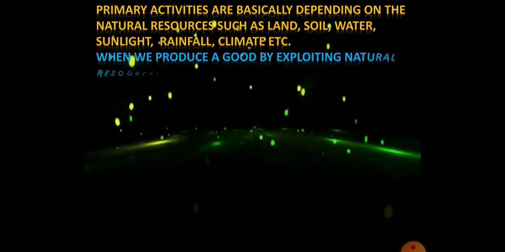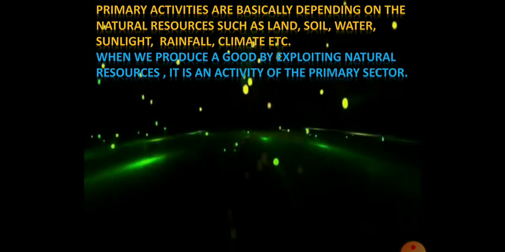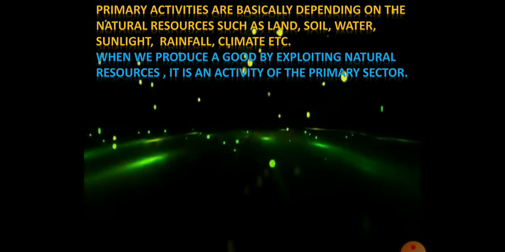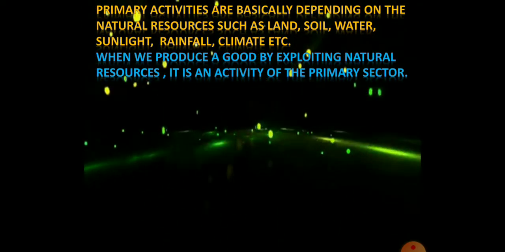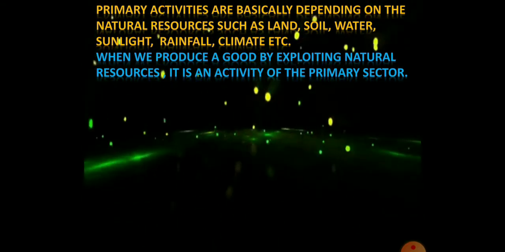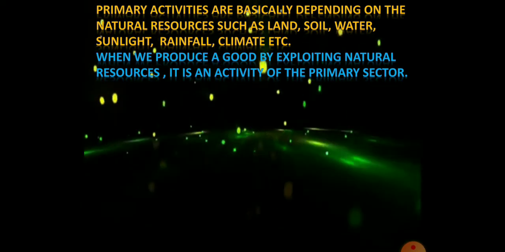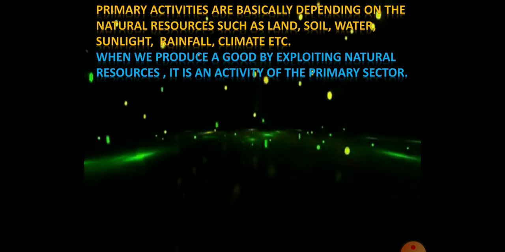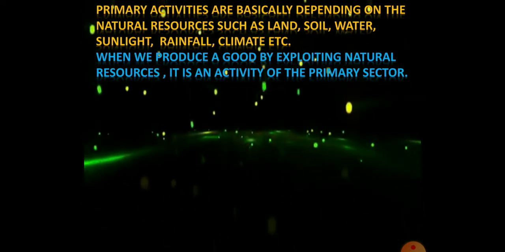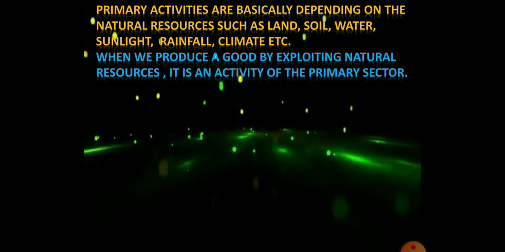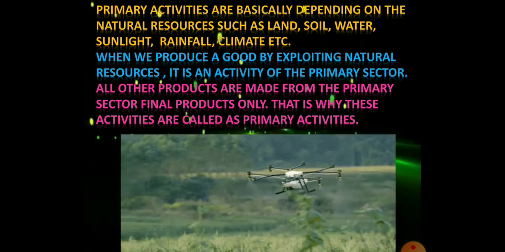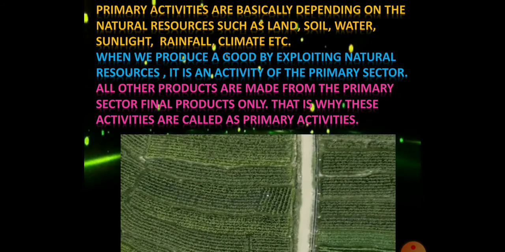Primary activities basically depend on natural resources such as land, soil, water, sunlight, rainfall, climate and many others. Here, all the primary sector economic activities depend on natural resources. If natural resources are not available, then we cannot see any kind of primary activities in an economy. All the primary sector activities are obtained or generated from natural resources.